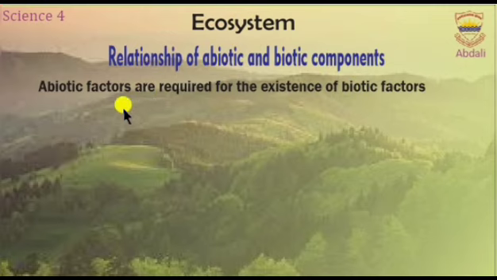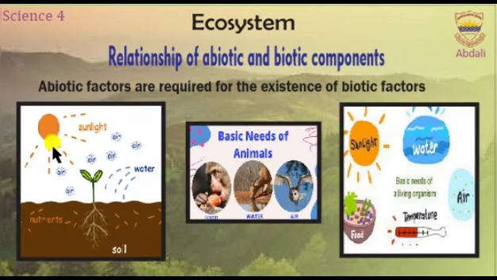The abiotic factors of an ecosystem are important and required for the existence of biotic factors, such as plants need air, water, sunlight, and soil for their survival. Animals need air, water, plants, sunlight, other animals. Humans need air, water, sunlight, plants and animals to stay alive.